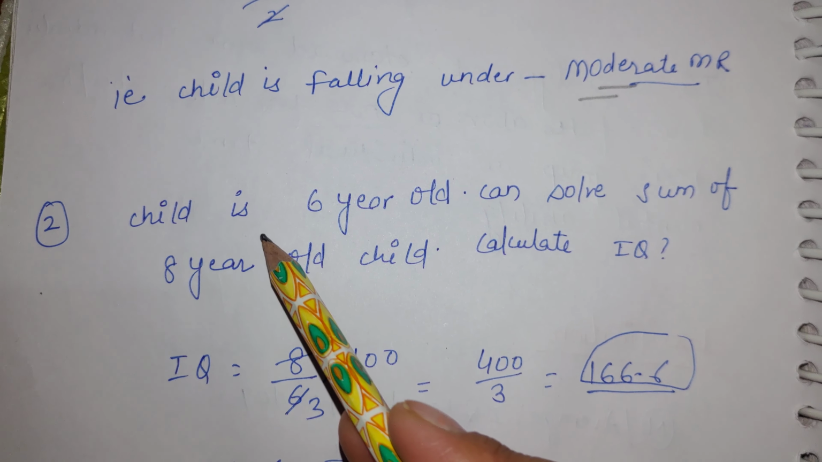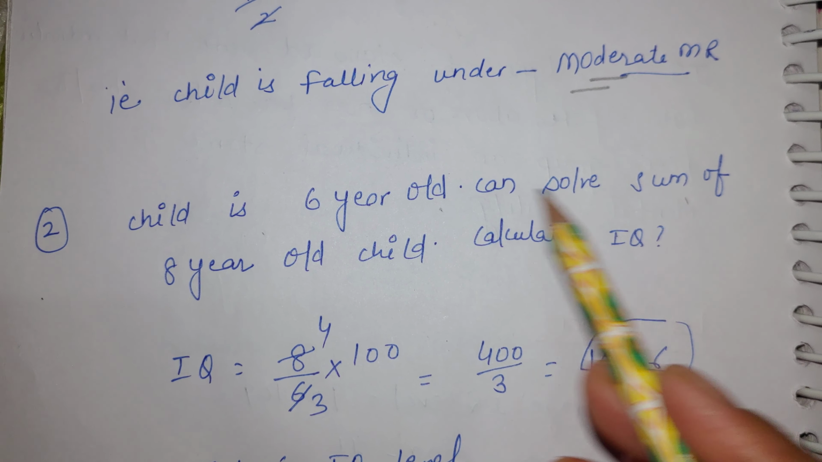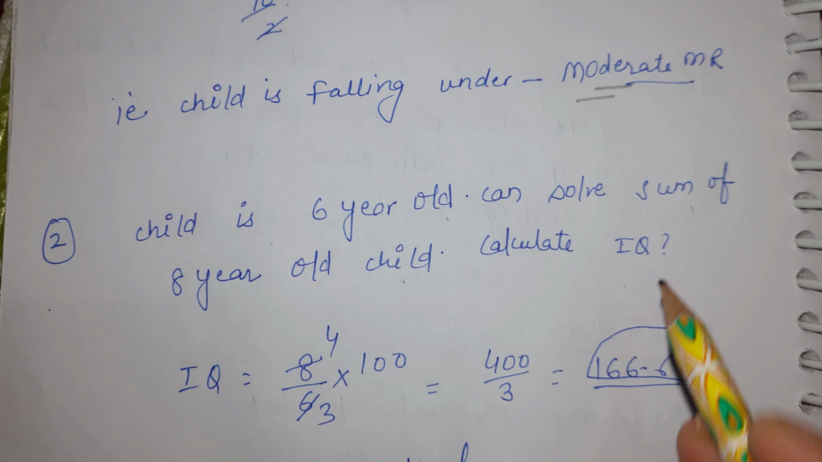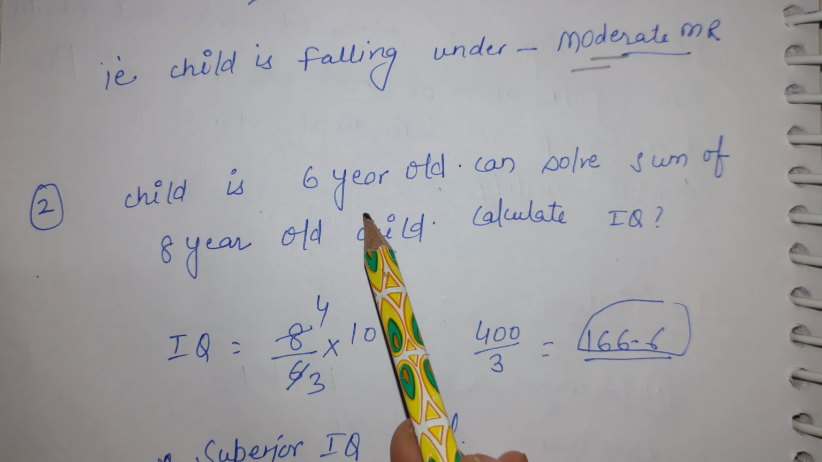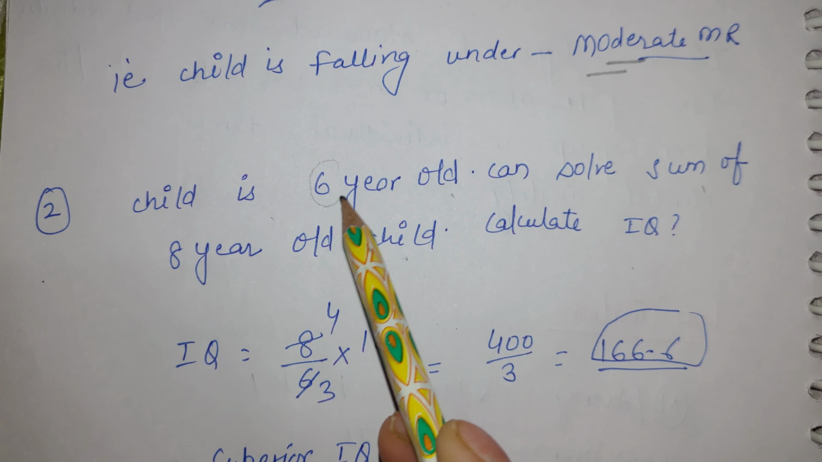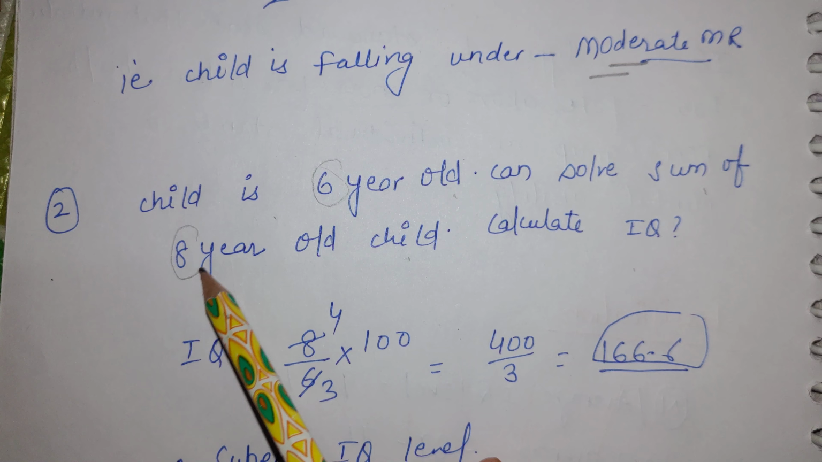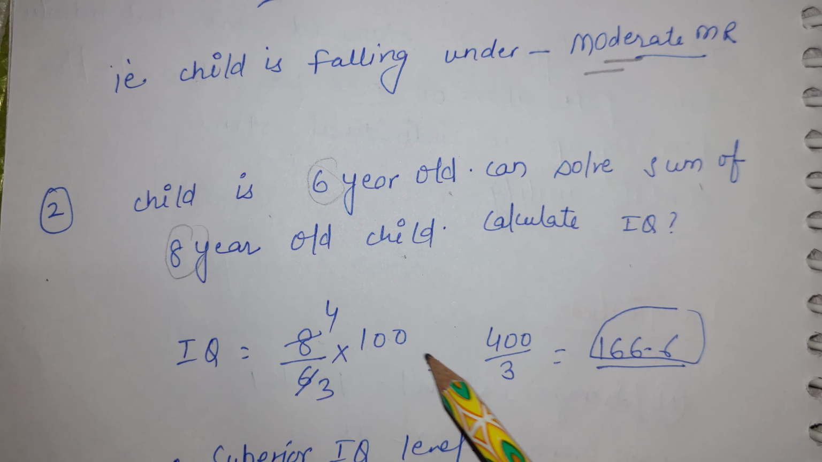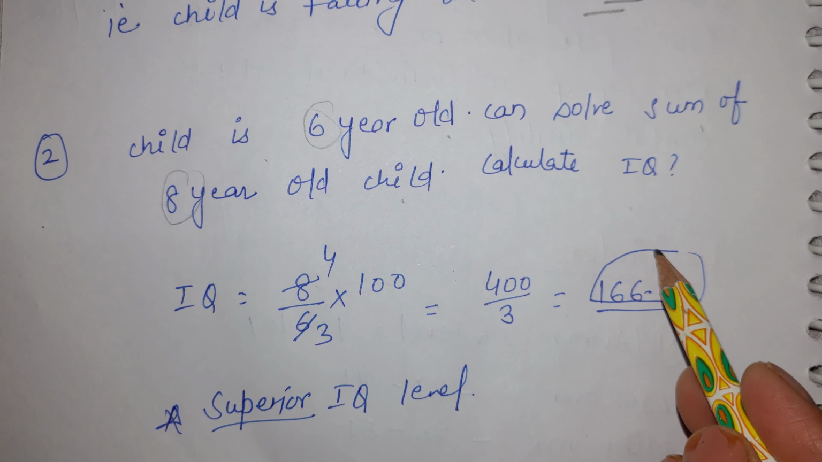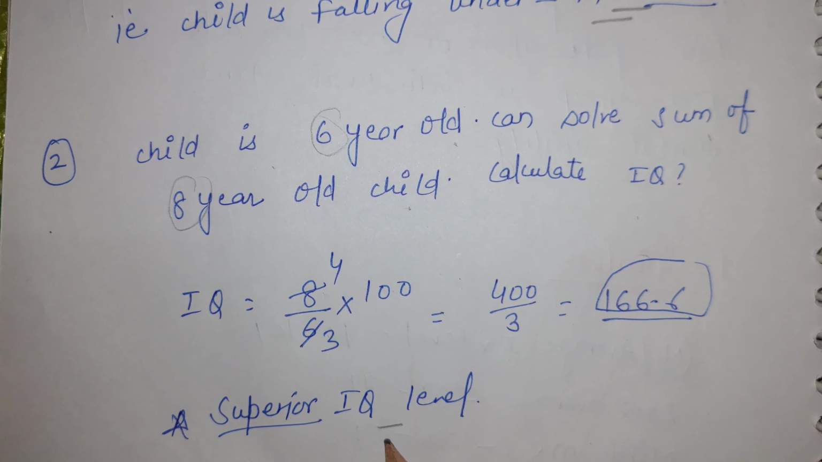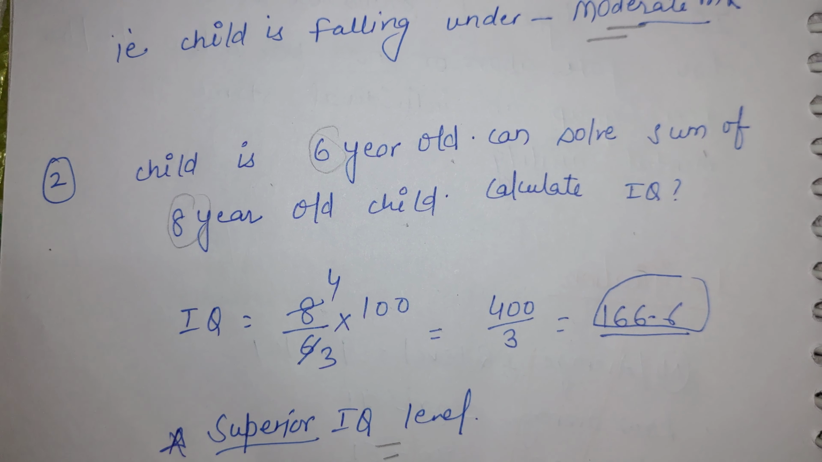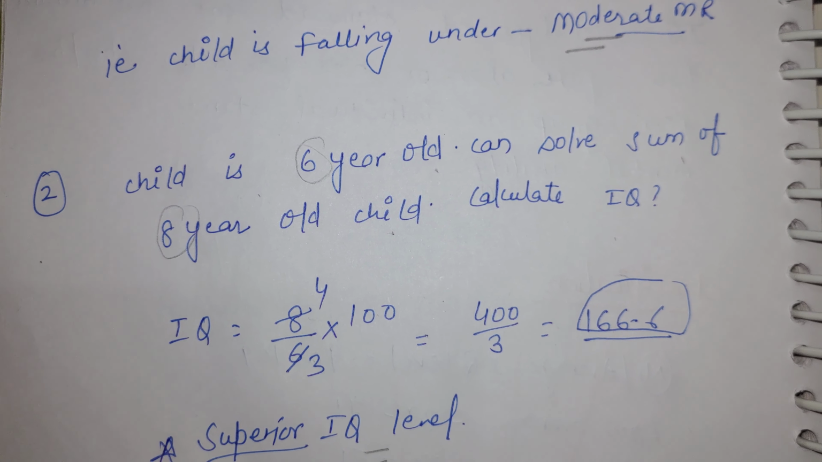Next question: a child is 6 years old but can solve the sums of an 8-year-old child. Calculate the IQ. The actual age of the child is 6 years, but the mental age is 8 years. So 8 upon 6 into 100. We will calculate, and the child is falling into the superior or God gifted IQ level. So this is the way we will calculate the IQ test.